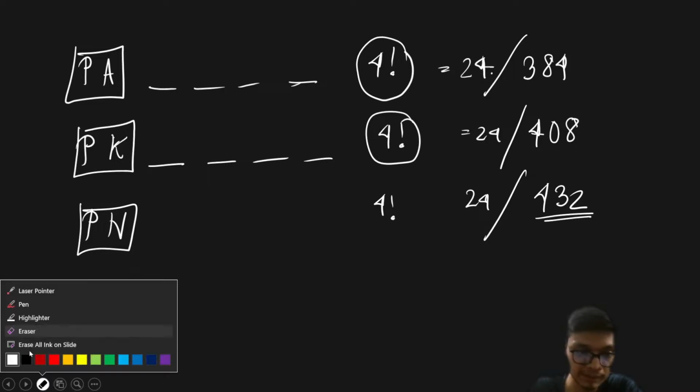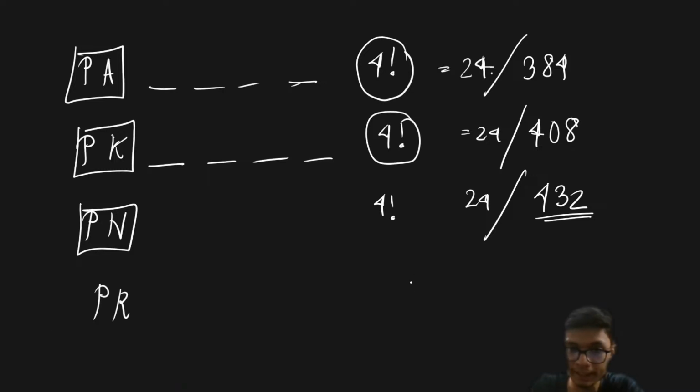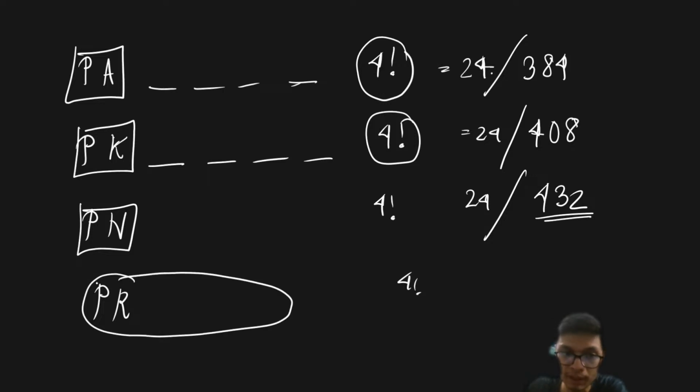But therefore, if I start with the letter PR and go with, again, it is going to be 4 factorial, which is going to exceed this 440, right? So your 440th word is going to lie in this particular zone. Therefore our first letters should be PR. Then I will have the third letter as A.